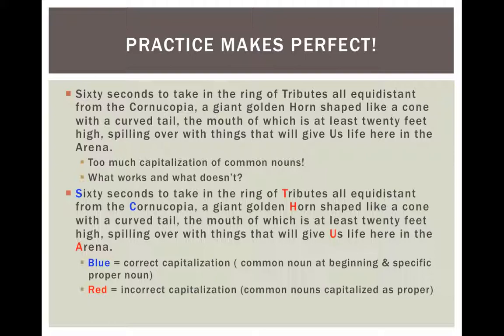So horn should not be capitalized. Us could be referring to all the people there in the Hunger Games, and that is general. It's not naming specific people, so it should also be lowercased. And the last one, arena, should also be lowercased because it's not naming a specific arena, a specific place, a name of the arena, so therefore it should be lowercased.